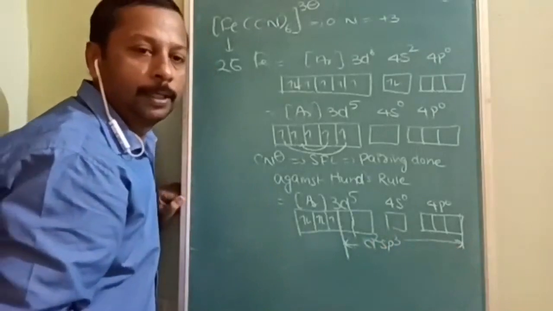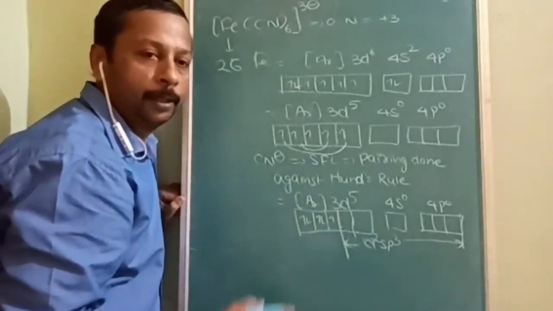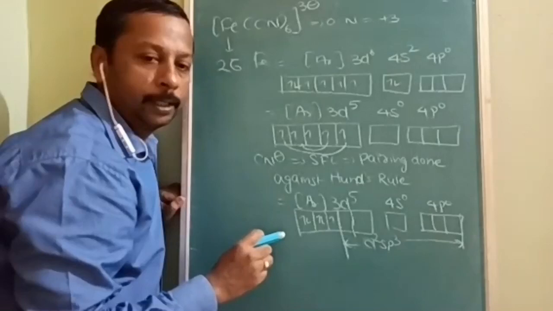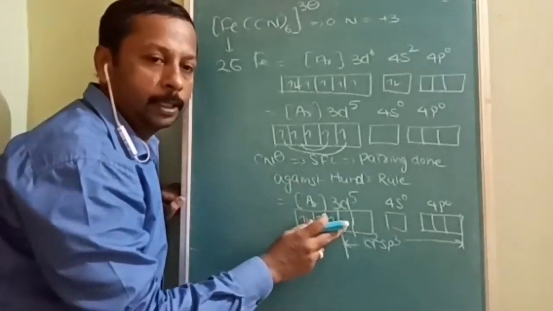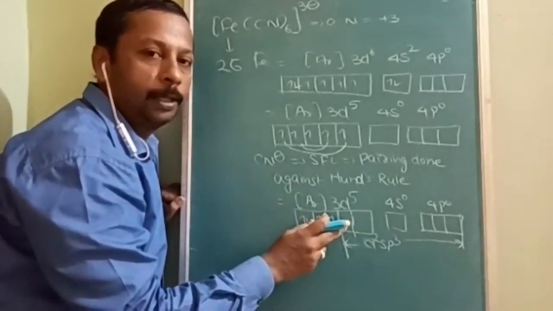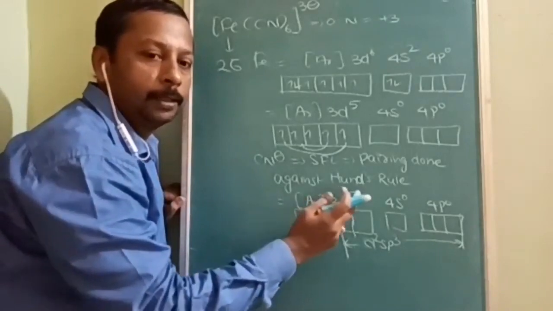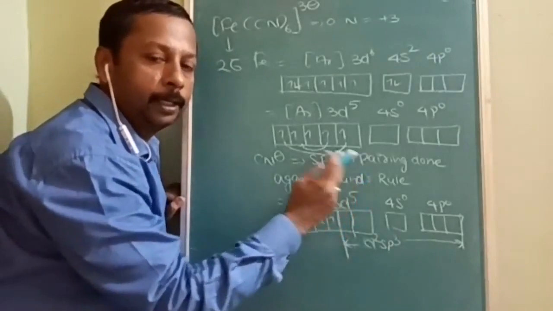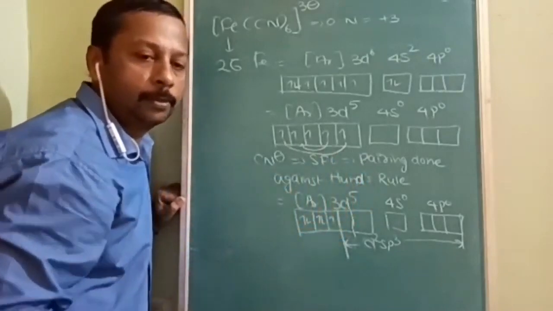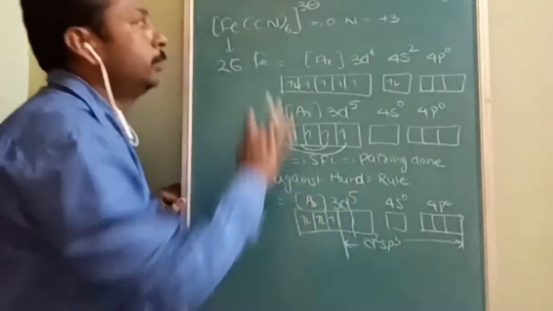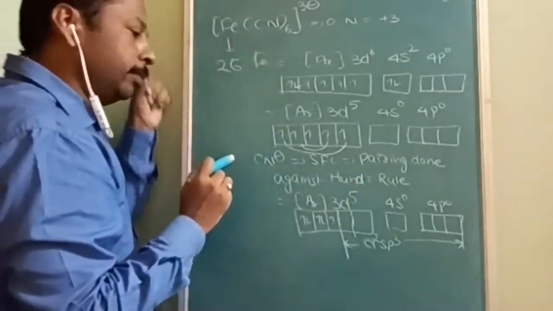But what is the difference between before and this one? That was done when electrons were already in empty orbitals, already available. But here, because a strong field ligand is there, pairing is done, so empty orbitals are provided afterwards. If this is not there, then the coordination number is 6 only.